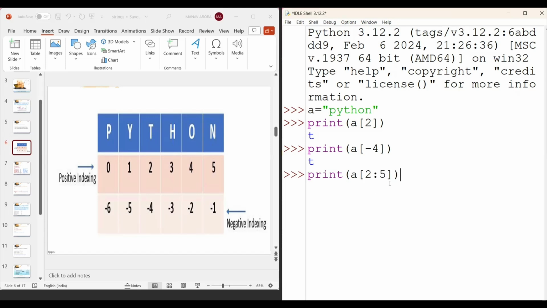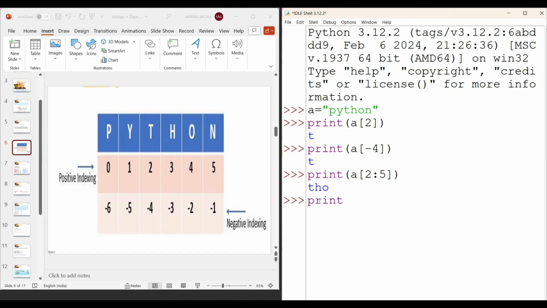We start from position 2 and end at position 5, but the ending position 5 is never included. So we print positions 2, 3 and 4, which are THO.